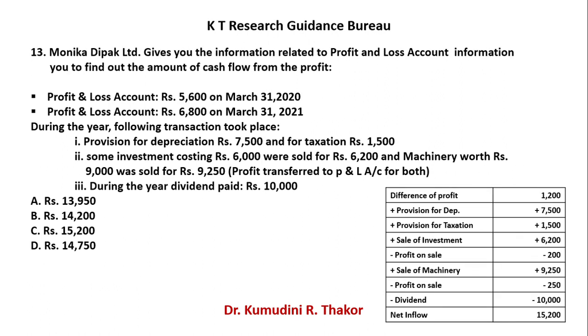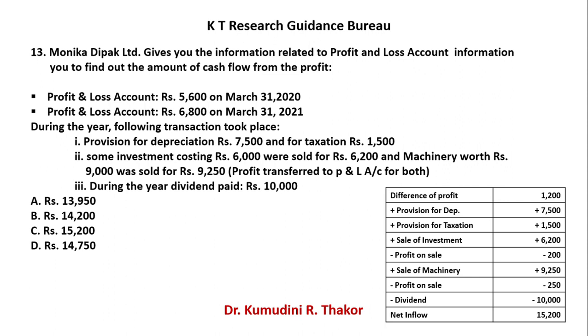Next example. Deepak Limited gives you the information related to profit and loss account and informs you to find out the amount of cash flow from the profit.